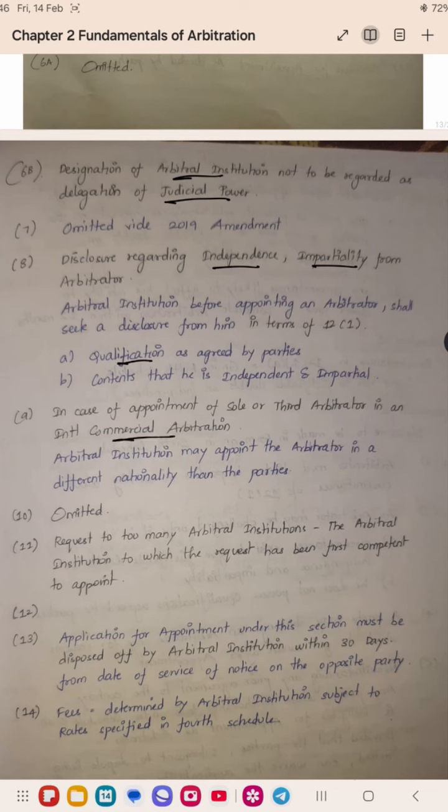In an international commercial arbitration, the arbitrator appointed should be of a different nationality than the parties. For example, if one party is Indian and the other party is a US party, the arbitrator should not be either Indian or from the United States. He should be of a different nationality.